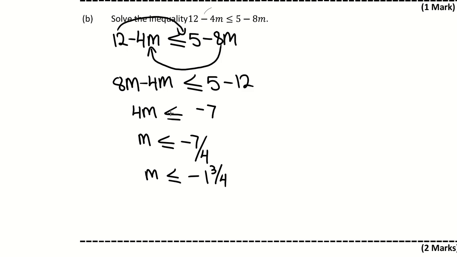So I have 4m is less than or equal to minus 7. If I carry across 4 by itself, the opposite of multiply is divide by 4. m is less than or equal to minus 7 over 4. So m is less than or equal to minus 1 and 3/4. And that would be your answer. Now, let's just say for some reason you forgot that m is supposed to be positive and you carried it across, alright, I'm going to do this in red.